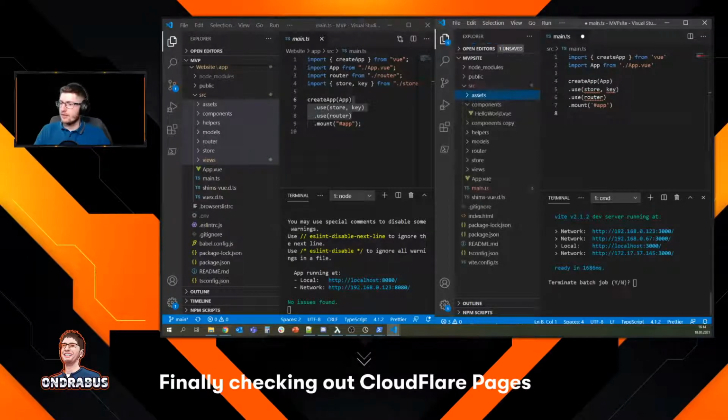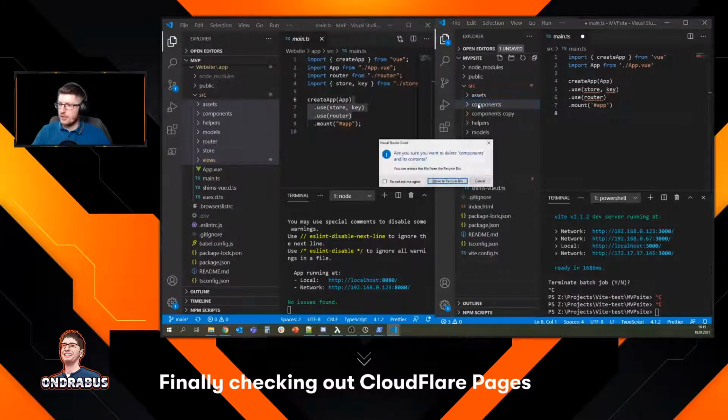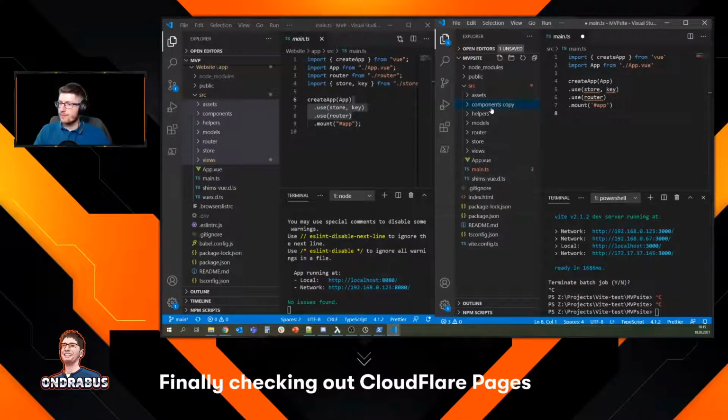Oh, I think, let me close this first. Maybe it doesn't like that I'm deleting and changing stuff, like the assets folders, just like that. All right, so we got components. Let's remove that. We have components copy. We got helpers, routers, store, app view.